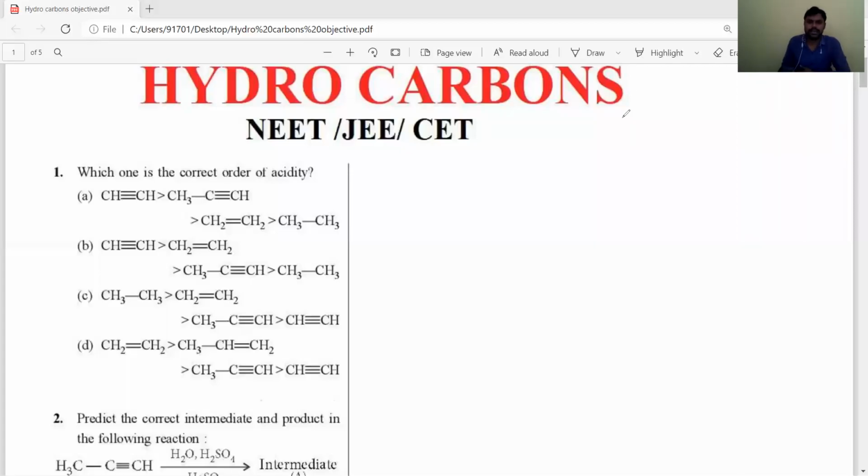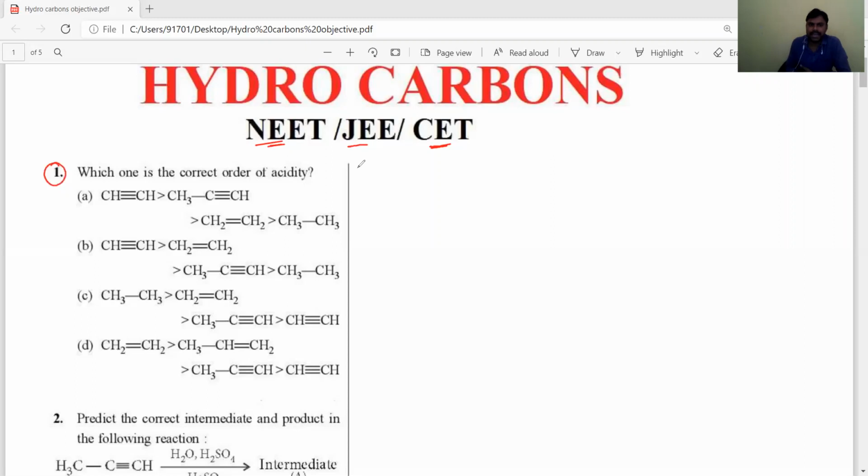Yes, students, hydrocarbons means alkanes, alkenes, alkynes, and aromatic compounds. These all four belong to what is called hydrocarbons. So from this hydrocarbons chapter, what kind of NEET and JEE questions came previously? We will discuss a few questions. These questions were repeated in previous NEET and JEE examinations. So let's see the first question.